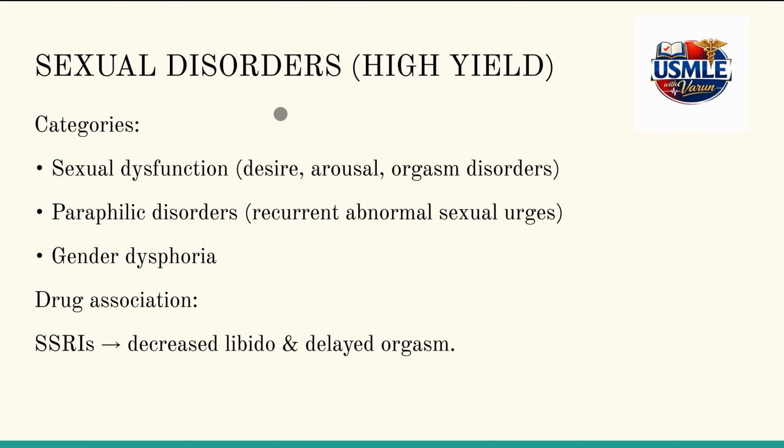So now let's discuss sexual disorders. The categories include sexual dysfunction, paraphilias, and gender dysphoria. Sexual dysfunction includes desire, arousal, and orgasm disorders, whereas paraphilic disorders include recurrent abnormal sexual urges. And there's gender dysphoria. So these three are the categories of sexual disorders.